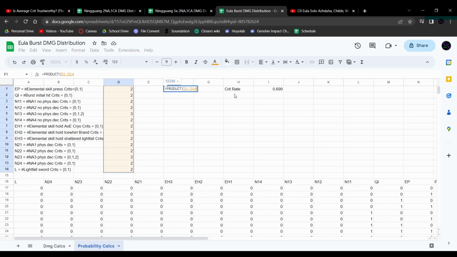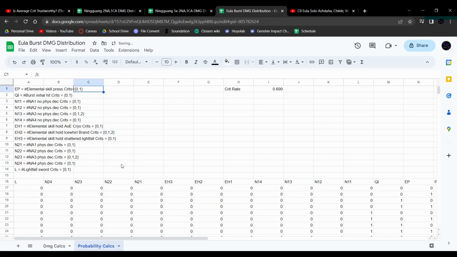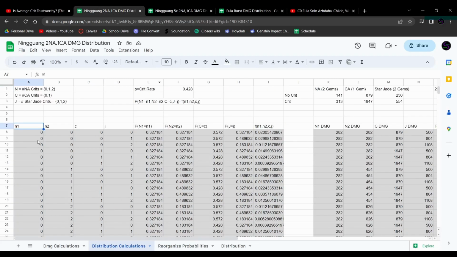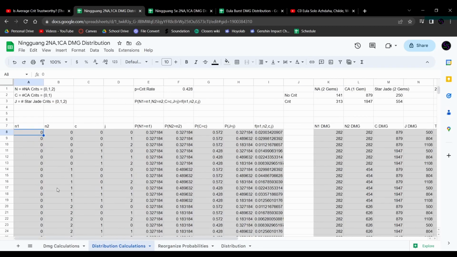If we take the product of all of this, you can see that it's pretty clear that for more complicated rotations, the method that I presented last time to calculate the damage distribution is not very sustainable.